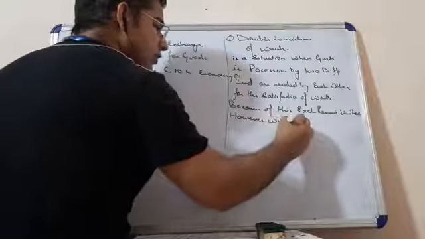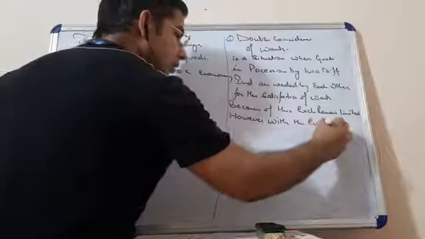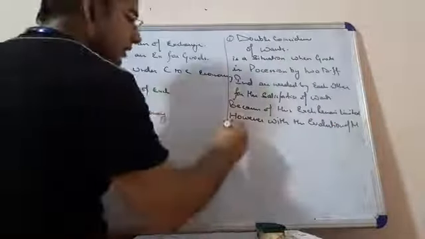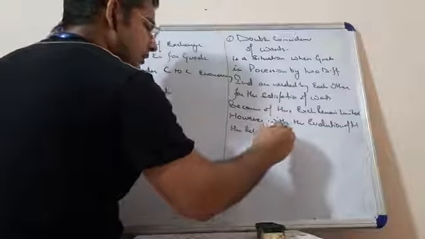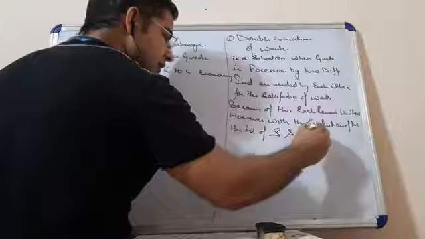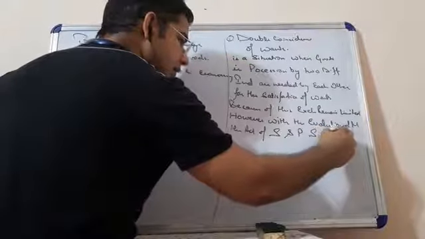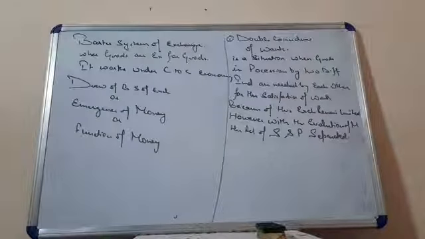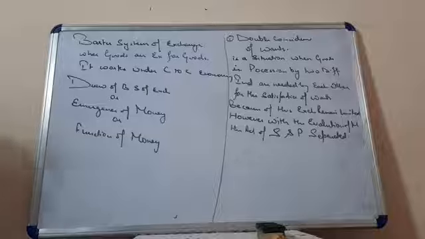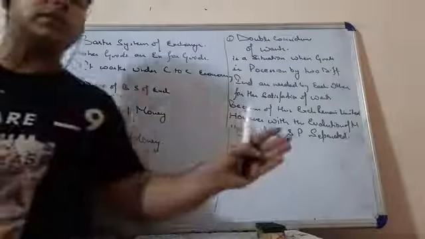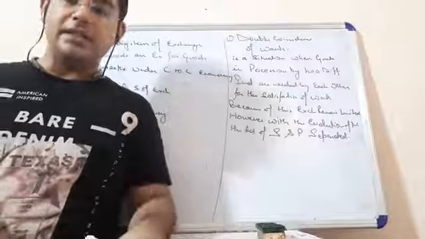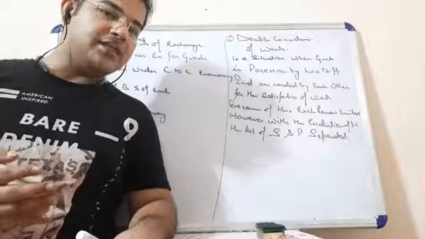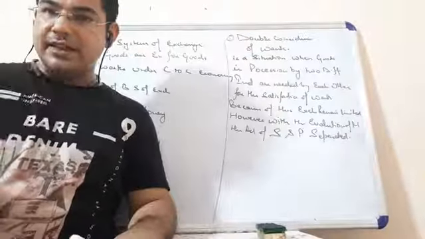Fine. Now, however, with the evolution of money, the act of sale and purchase separated. As soon as money came, students, the act of sale and purchase separated. Now there is a single coincidence of wants. What do you mean by that? It means that now you need to search for a person who has shoes in surplus, and you can exchange with the help of money. So there is a single coincidence of wants.